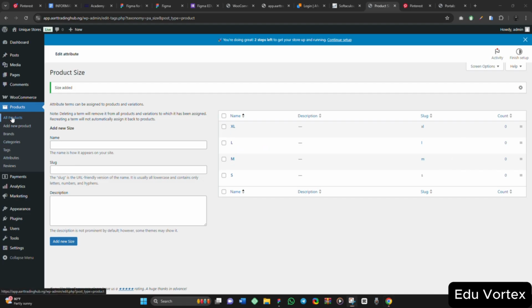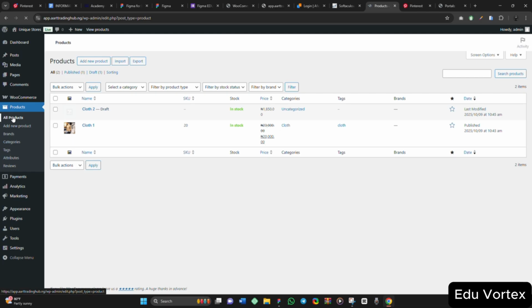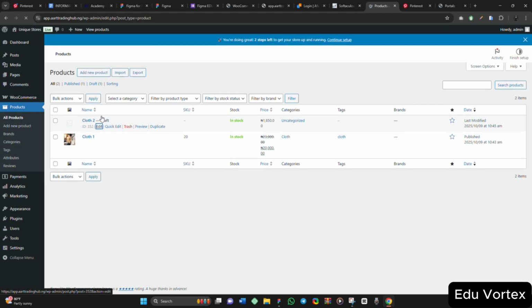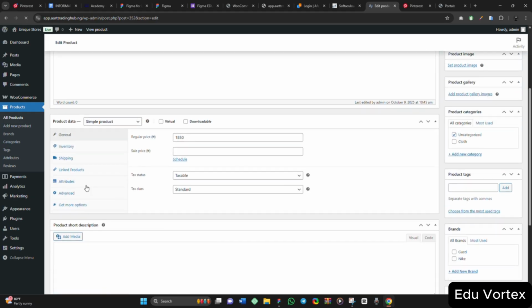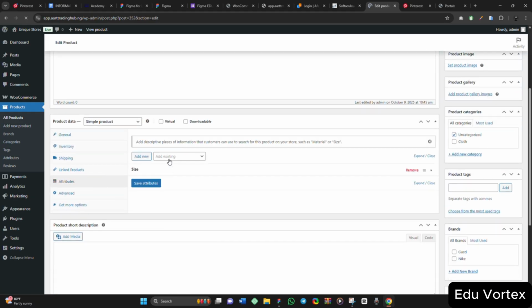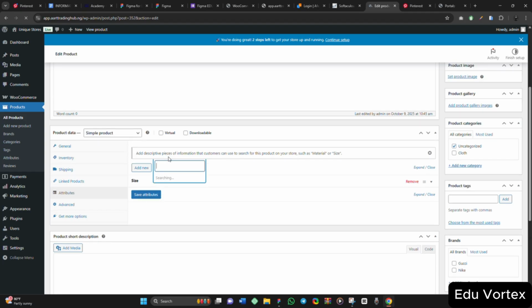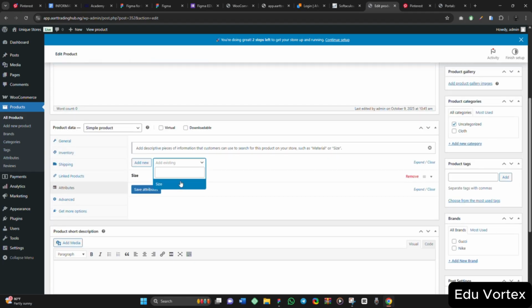So let's go back to our products so you can see what I am saying. You see the draft, right? I'll just click on edit and continue editing it. Now let's go to attributes. I will click on add existing. You see, it brings up the size attribute I added the other time.